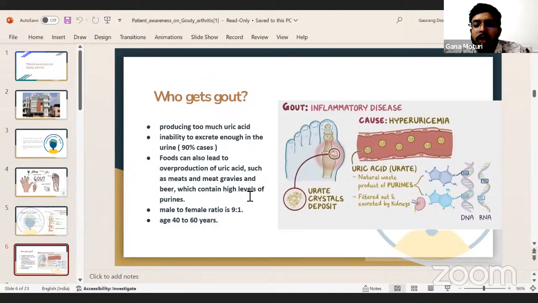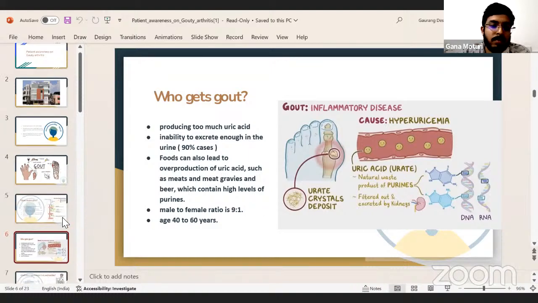Basically, it is seen more commonly in males compared to females, in about a 9:1 ratio. The mean age group of presentation of gout is 40 to 60 years of age.